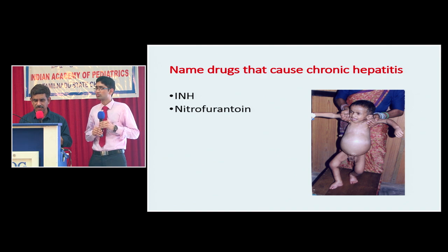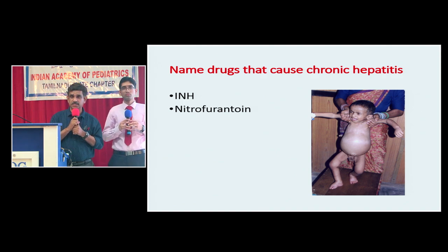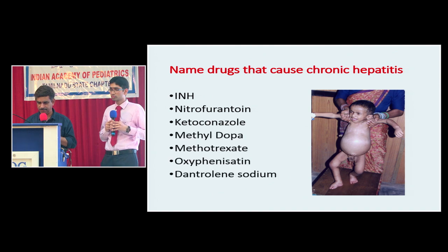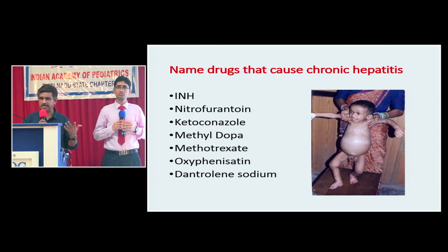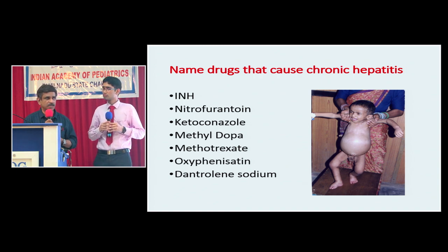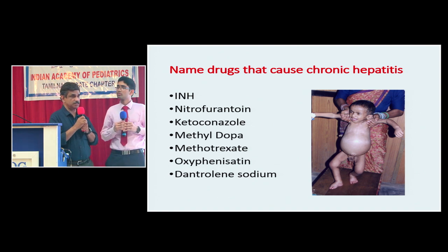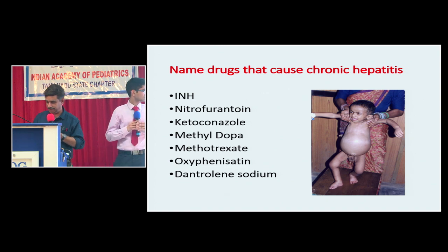Several drugs, nitrofurantoin. What is the use of nitrofurantoin in pediatrics? Or in pediatric urology to be more specific, it's used as a uro-infective and uroseptic agent. Then there are several other drugs like methyldopa, methotrexate, minocycline. So many drugs have been included. Did you ask for this history? It's very important, because you can't be sure that this is going to be Wilson disease. This may be due to a drug-induced liver disease also, because we use INH so frequently.